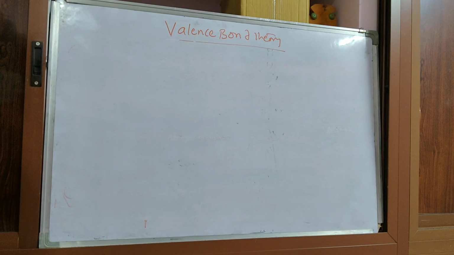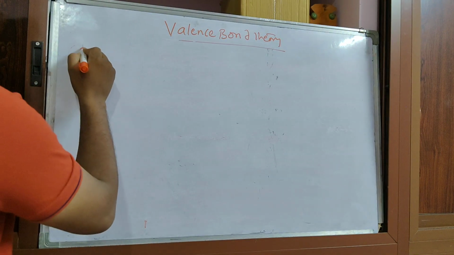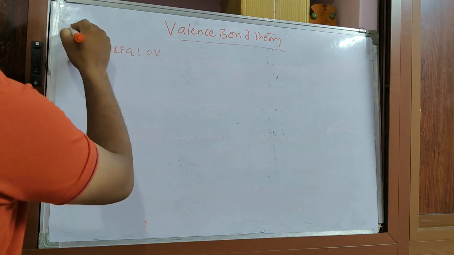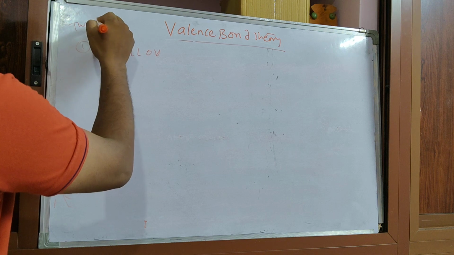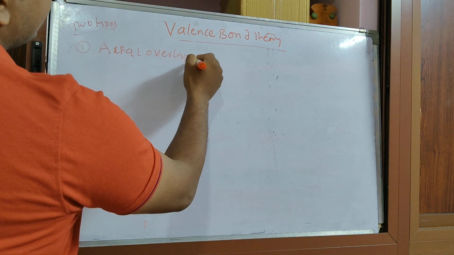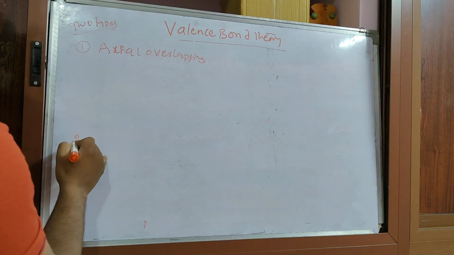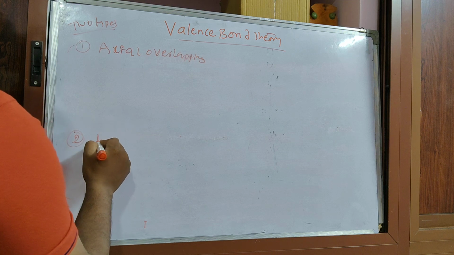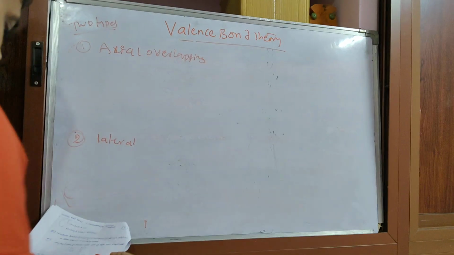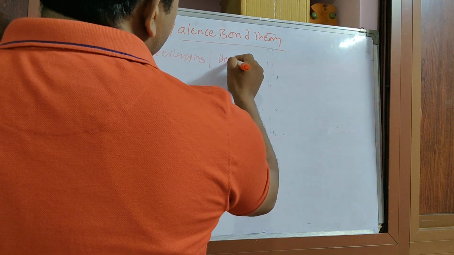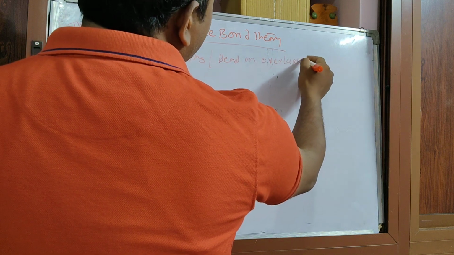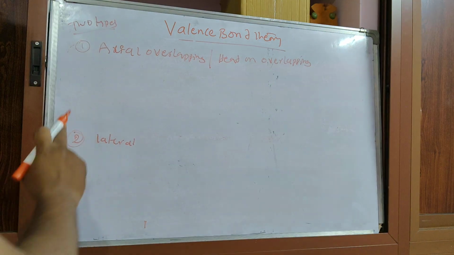This overlapping of the atomic orbitals has 2 types. One is axial overlapping. Second one is lateral or sideways overlapping. Axial overlapping is also called head-on overlapping.